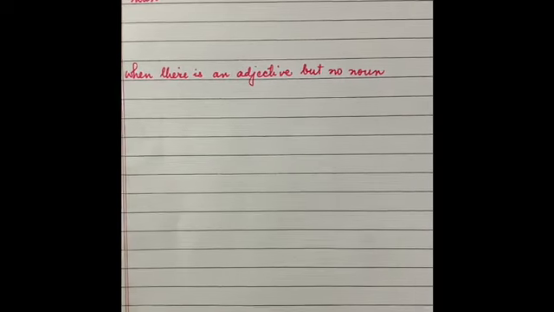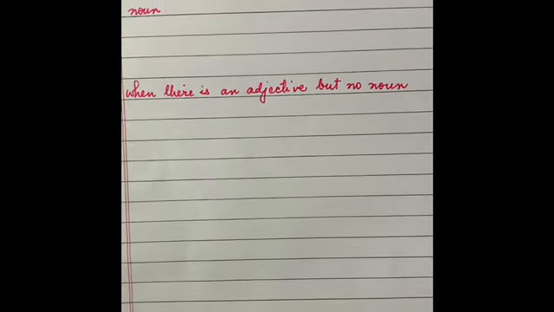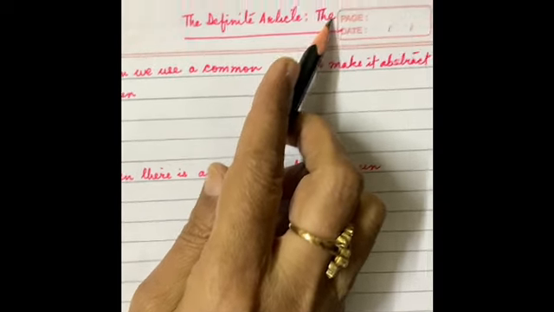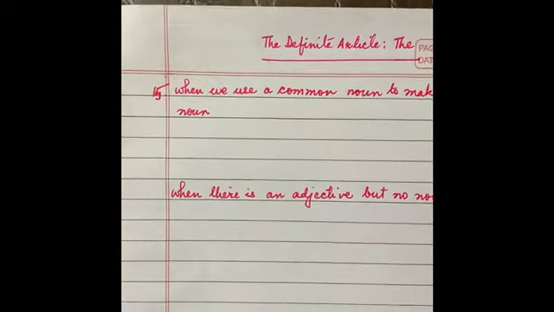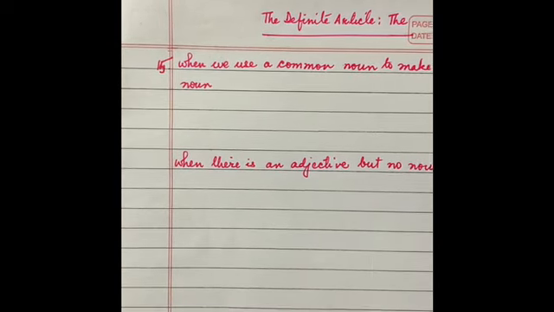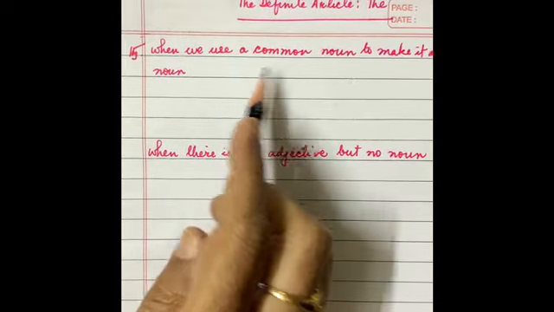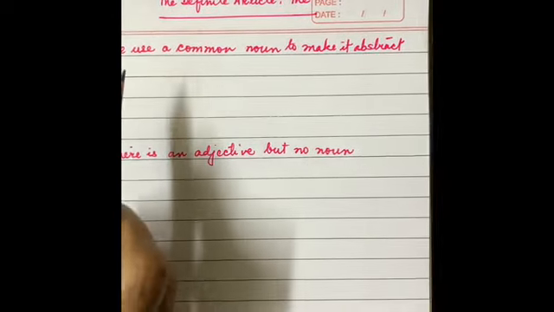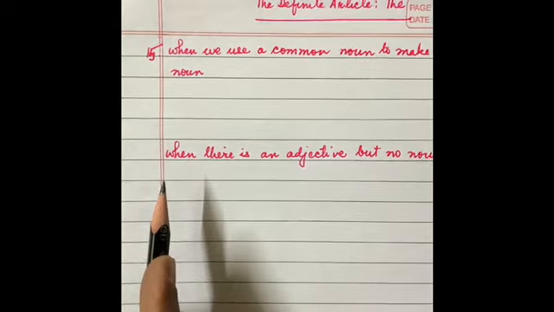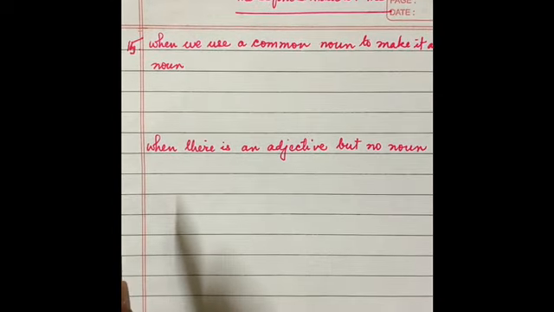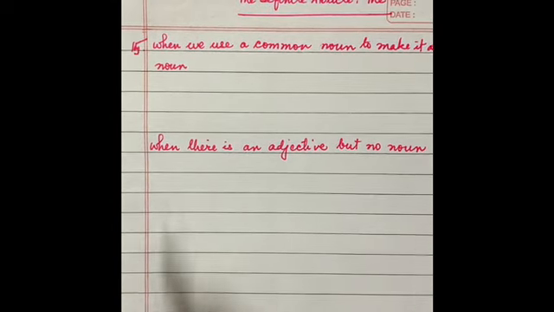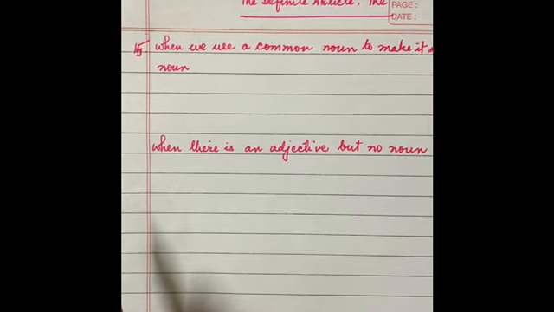In our previous video we were talking about the definite article the and its usage, isn't it? So let's carry it forward now. Next, it is used when we use a common noun to make it an abstract noun. How can a common noun be made an abstract noun? Let me give you an example.